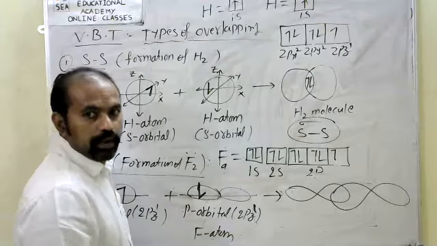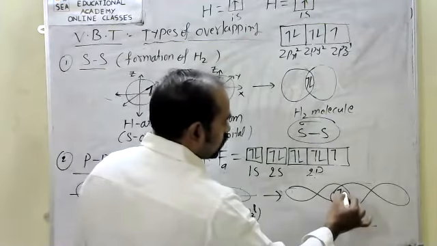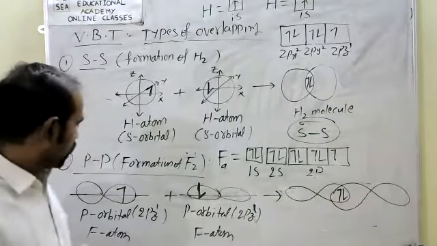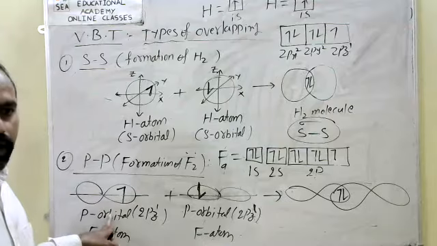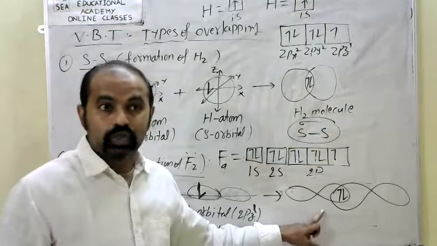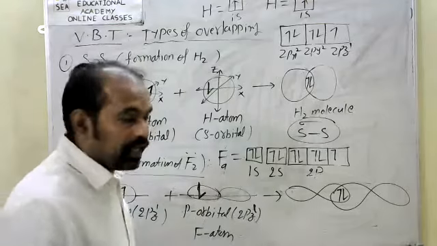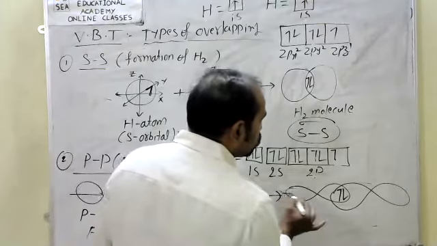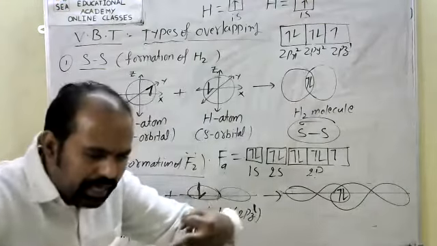See, both the dumbbells are overlapping. Here, how many electrons are present? 2 electrons. First fluorine p orbital one electron, second fluorine p orbital one electron. This is called F2 molecule. This is a sigma bond. It is also linearly overlapping.